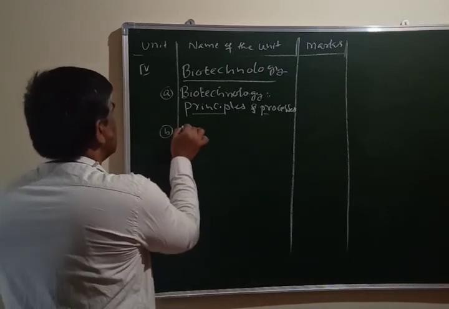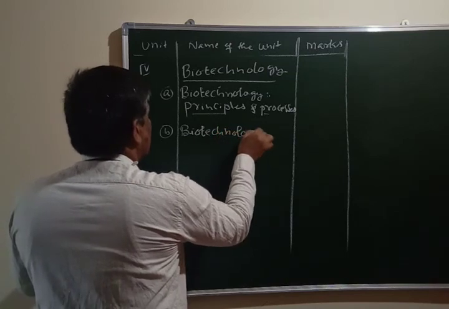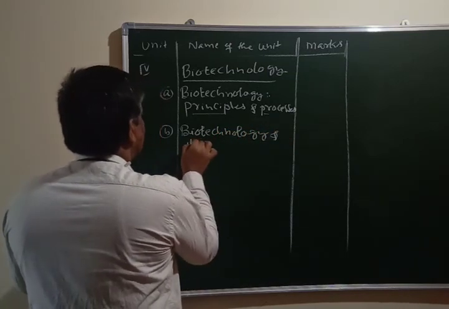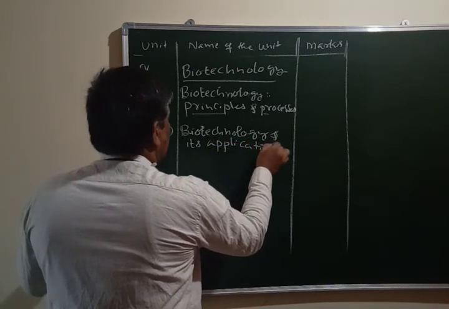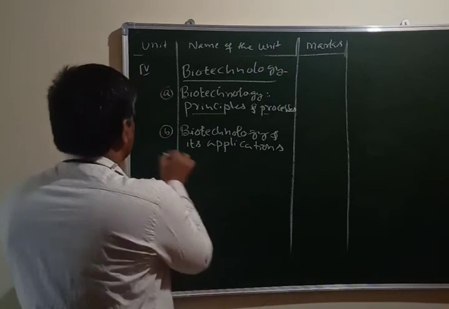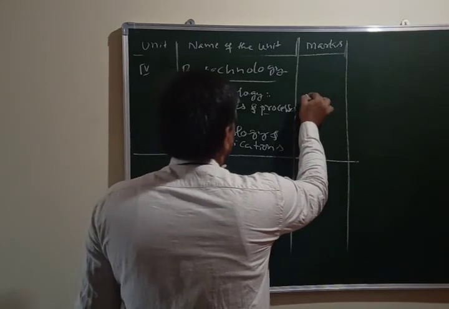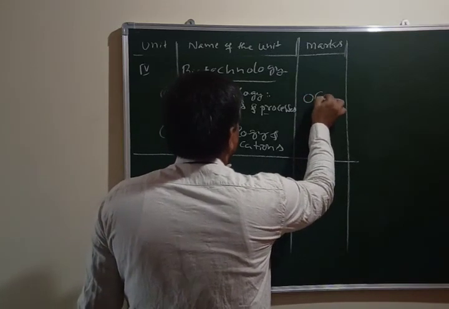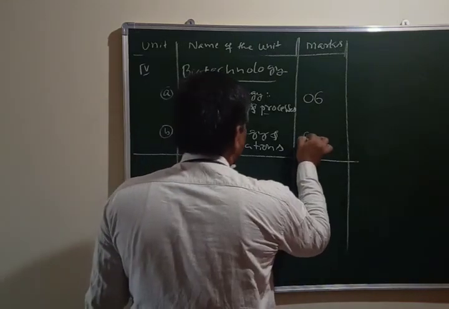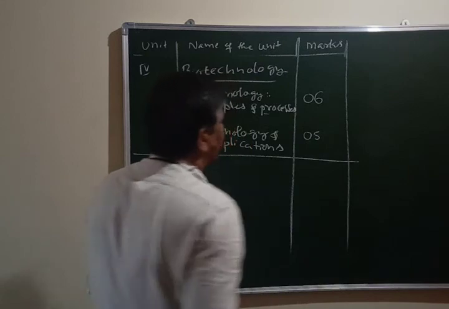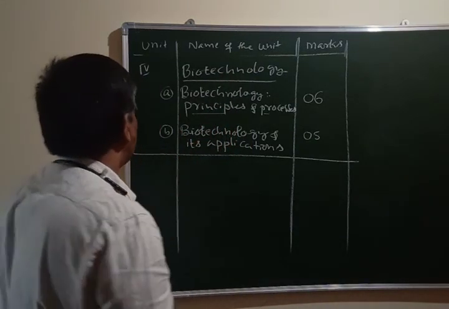And the second lesson is biotechnology and its applications. Only these are the 2 lessons which you have to study from this unit. The marks weightage is 6 marks for principles and processes and 5 marks for applications of biotechnology, so in total you will get 11 marks questions from this unit number 4.